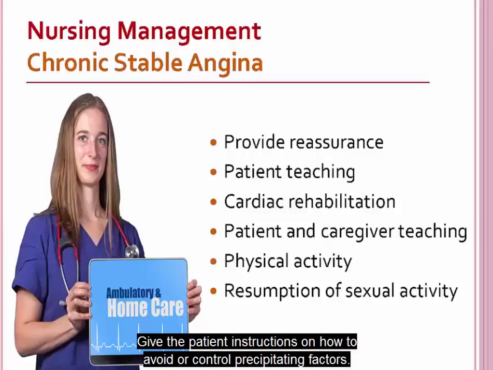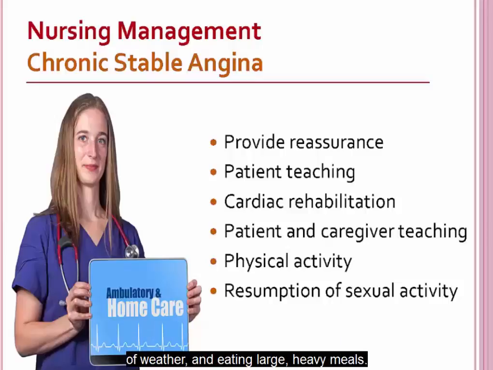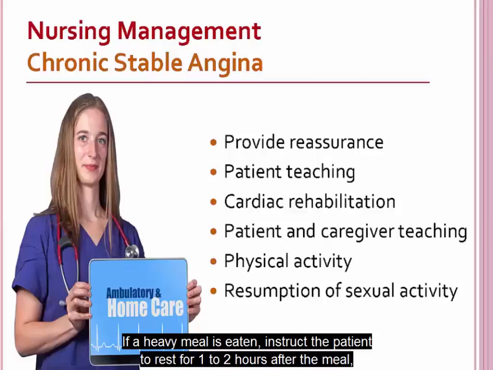Give the patient instructions on how to avoid or control precipitating factors. For example, teach the patient to avoid exposure to extremes of weather and eating large, heavy meals. If a heavy meal is eaten, instruct the patient to rest for 1 to 2 hours after the meal because blood is shunted to the GI tract to aid digestion and absorption. It's important to teach the patient and caregiver the proper use of nitroglycerin. Nitroglycerin may be used prophylactically before an emotionally stressful situation, sexual intercourse, or physical exertion, like climbing a long flight of stairs.